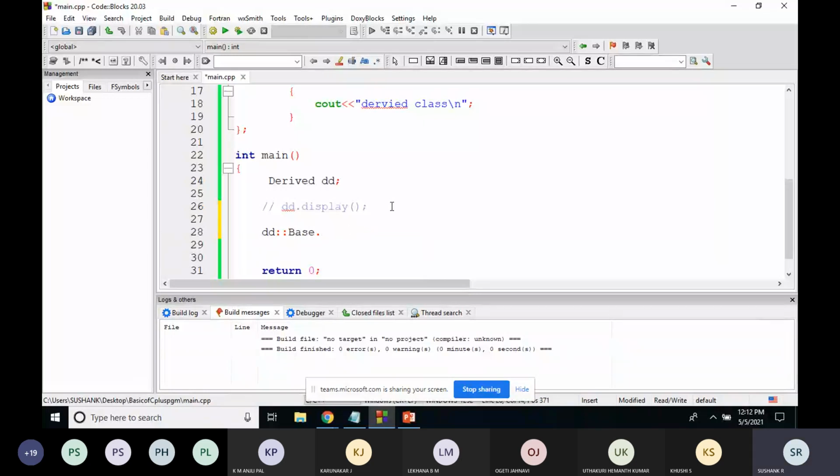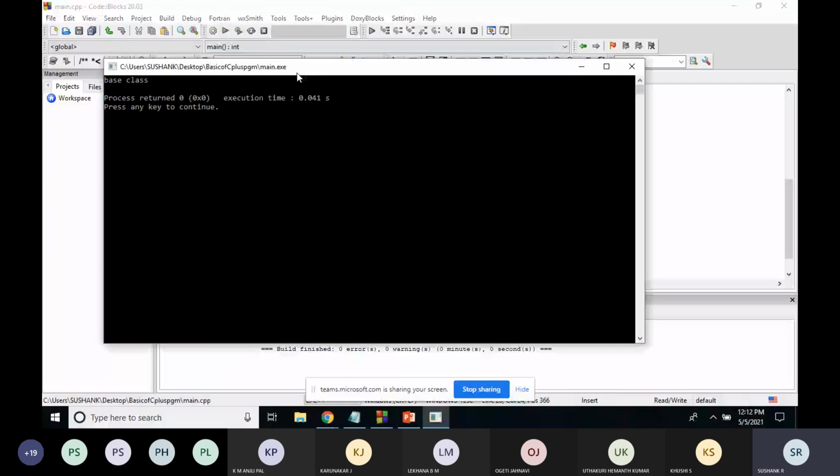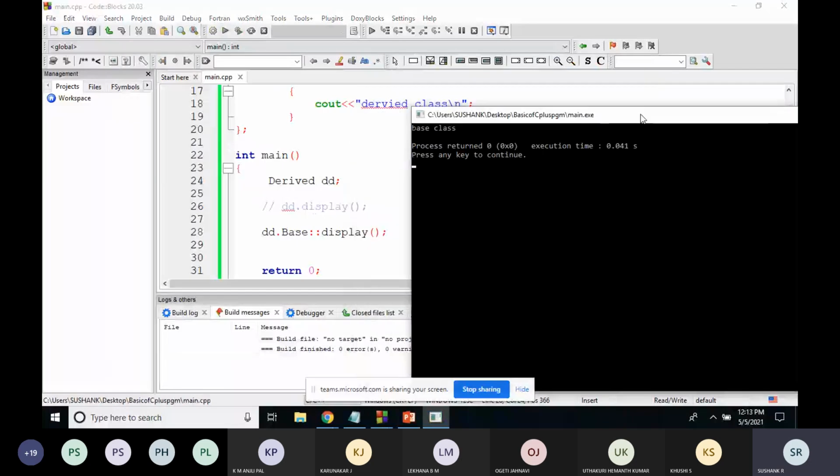It is not accessing. 1 second, I'll just check. So see, now it is getting executed.